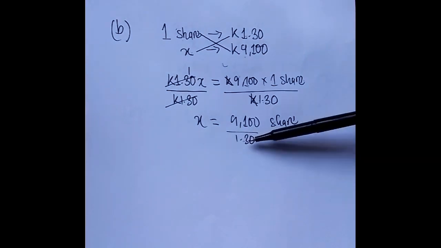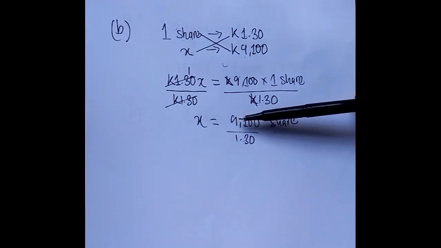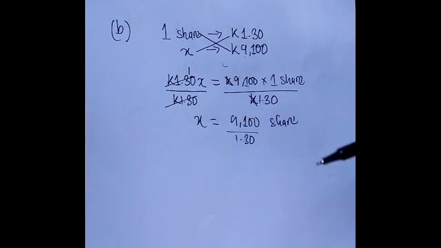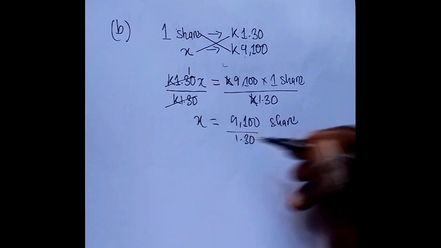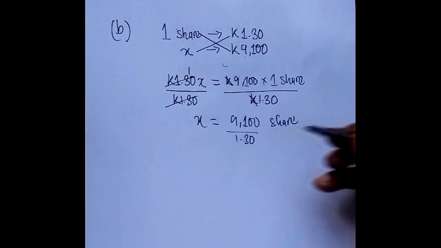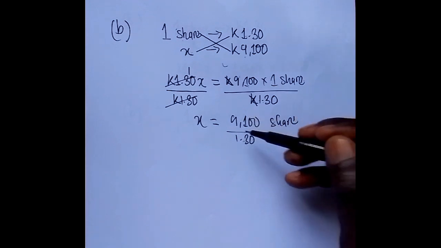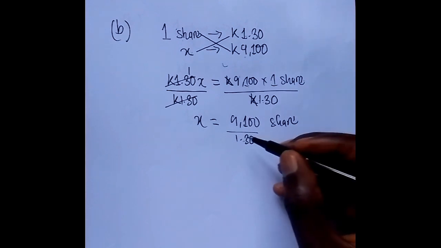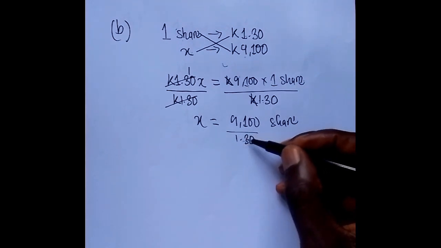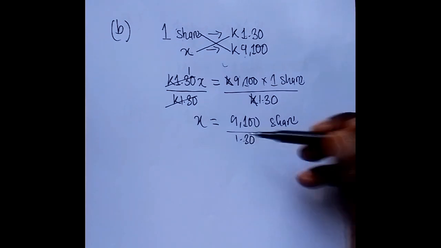What we're going to do is now divide this decimal into a whole number, 9,100. If we look at 1.30, it is a decimal. So for easy division, we're going to change this 1.30 to a whole number. And if we take note of the decimal places, it has 2 decimal places. So we need to look for a number with 2 zeros to change this to a whole number.